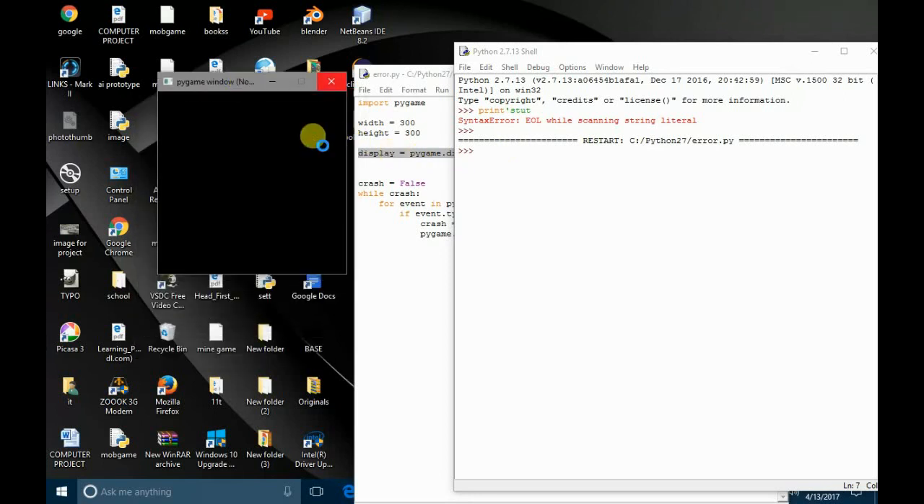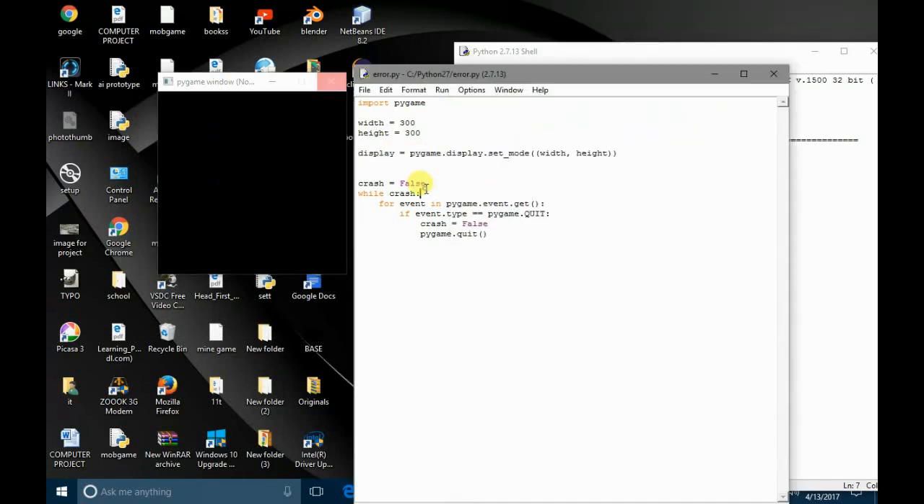So in these kinds of situations, we use a debugging program. Now let me tell you what the problem is here. First of all, the problem is that I have defined the variable crash equals false. Now, while crash, that means I'm referring to the false variable here. The false value here, while crash.